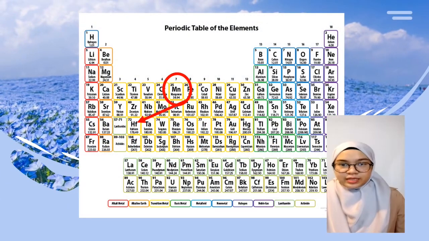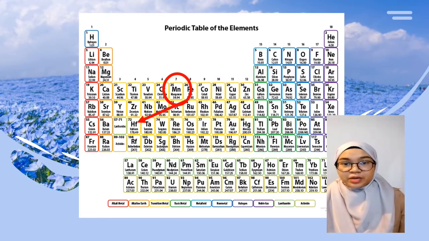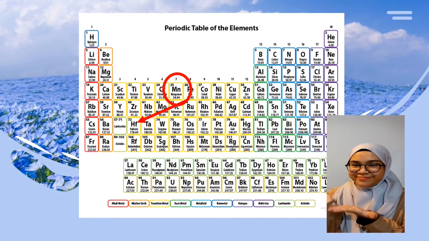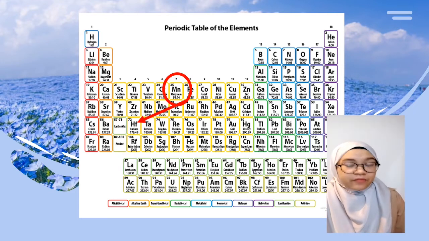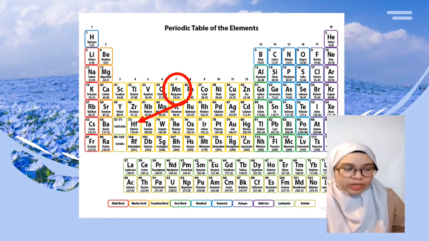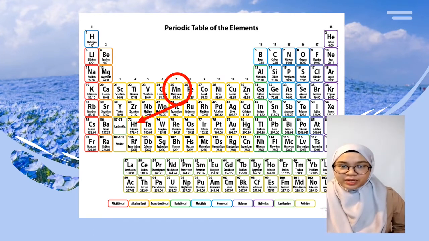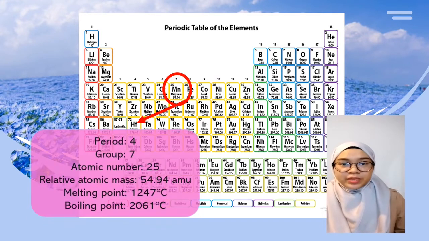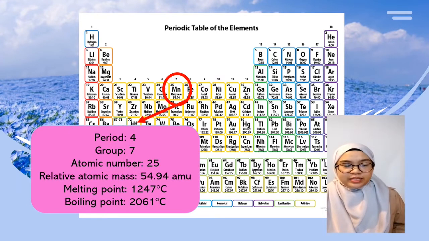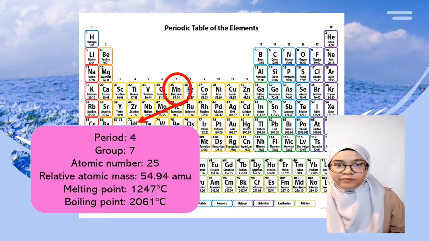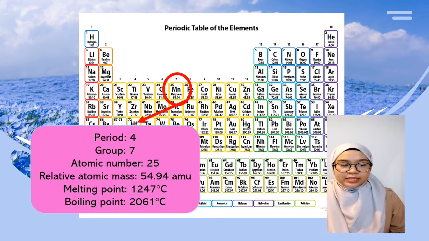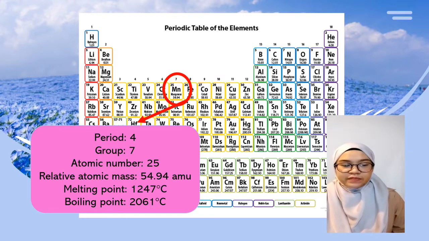Now we need to find the location of manganese in the periodic table as shown on the screen. The symbol of manganese is Mn. From the periodic table, we can see that Mn is located in group 7, which is in the transition metals. So we know that manganese is a transition metal. The atomic number of manganese is 25, meanwhile the relative atomic mass is 54.94 amu or g per mole.